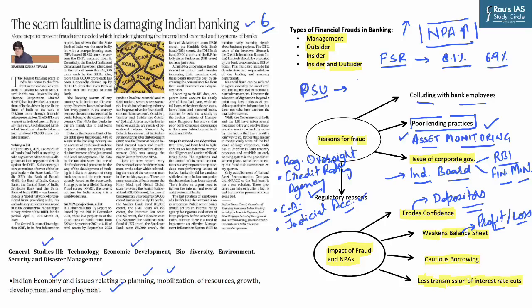So the impact of frauds and NPAs is multidimensional. It impacts banks as an institution, it impacts depositors, and it impacts people who have borrowed money as well. So all the stakeholders in this entire scheme of things get impacted because of fraud.